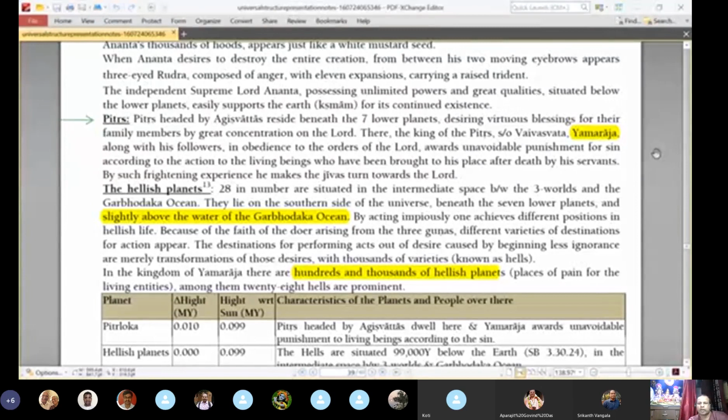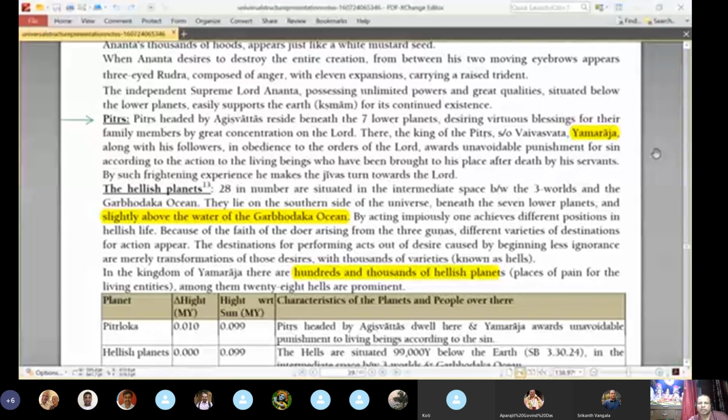Then in the same realm of Pitrloka, the hellish planets are also situated. In Bhagavatam there are 28 hellish planets mentioned, but it is mentioned that there are thousands. The 28 hellish planets are situated in the intermediate space between the 3 worlds and the Garbhodaka ocean. They lie on the southern side of the universe beneath the 7 lower planetary systems and slightly above the water of Garbhodaka ocean. By acting impiously, one achieves different positions in hellish life.